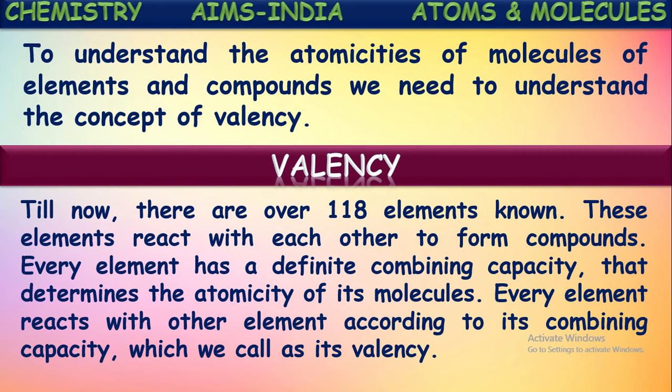Every element reacts with other elements according to its combining capacity only. These elements will combine with other elements and even themselves based upon this combining capacity. This combining capacity of the elements is said to be valency. So we can define valency as the combining capacity of an element.